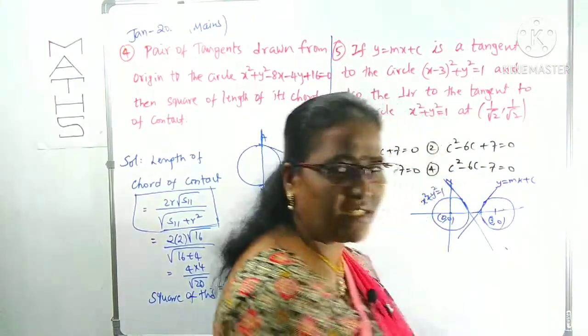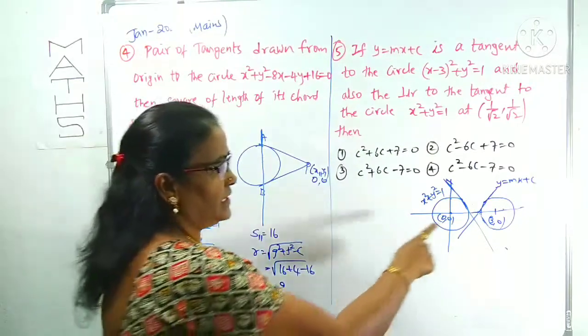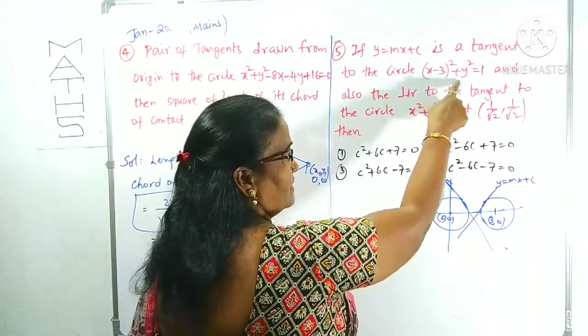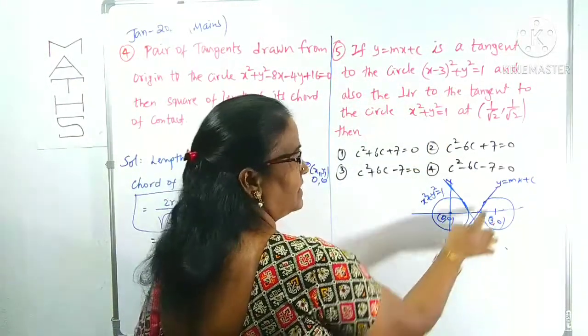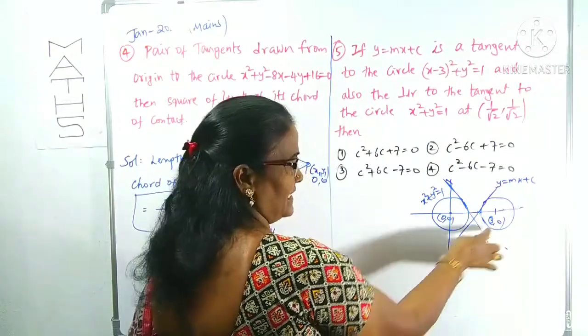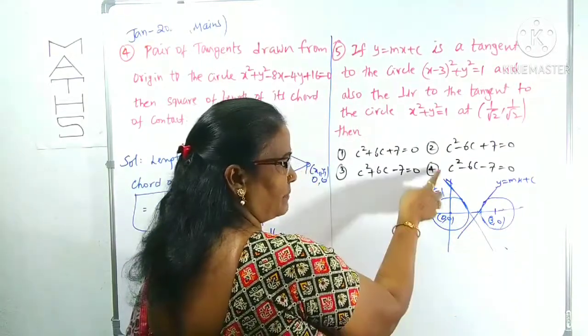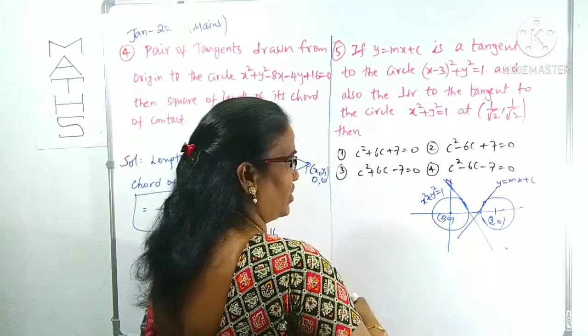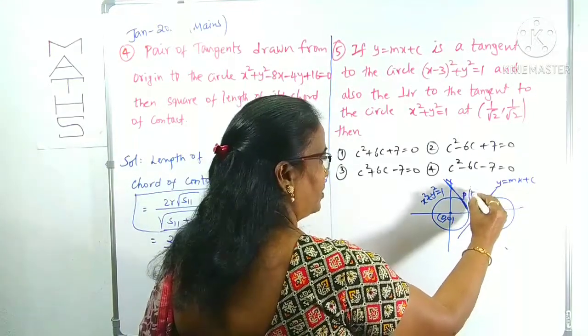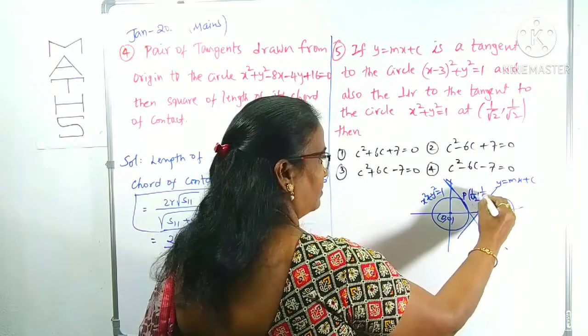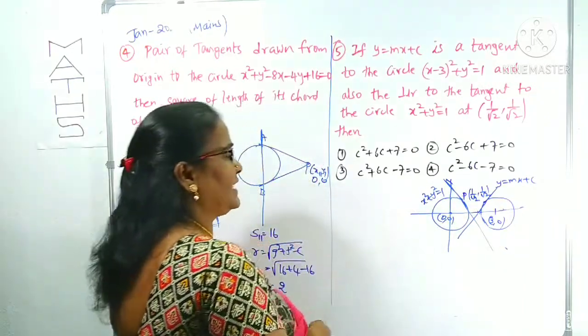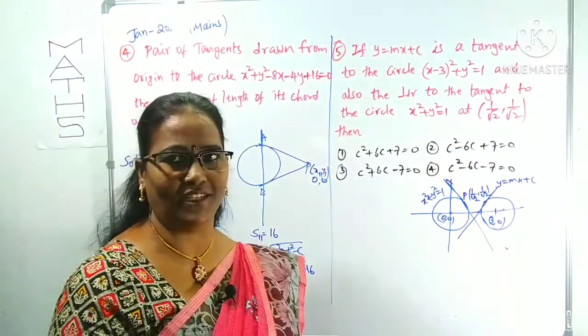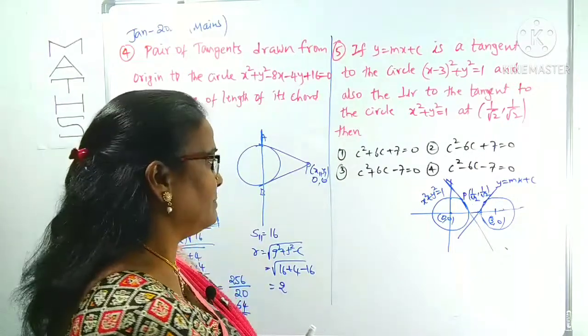Indirectly, what we want to find out is the c relation. Try to understand, it is simple. I will draw the figure. This is the circle with center at 3, 0, which is on the x-axis. The line y is equal to mx plus c is tangent to this circle as well as perpendicular to the tangent drawn at some point p, if you take 1 by root 2, 1 by root 2. From this we can find out the c relation.